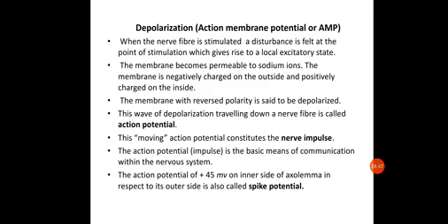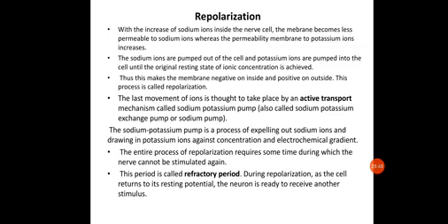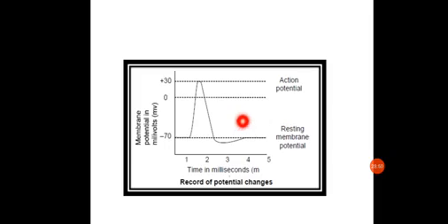Now, the action potential of 45 millivolt on the inner side of the axolemma with respect to its outer side is called the spike potential. What happens? The action potential will reach around plus 30, causing the opening of the sodium channels. The inner membrane, which was minus 70 millivolt, due to this change in the polarity of the membrane, will now reach up to plus 30 millivolt.